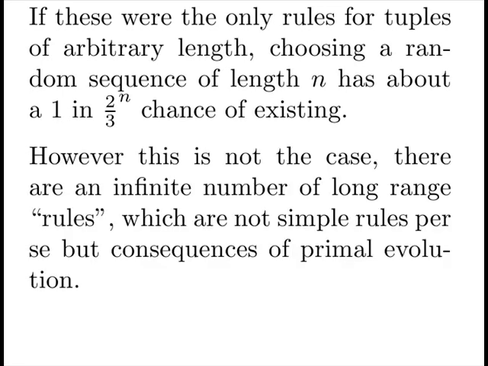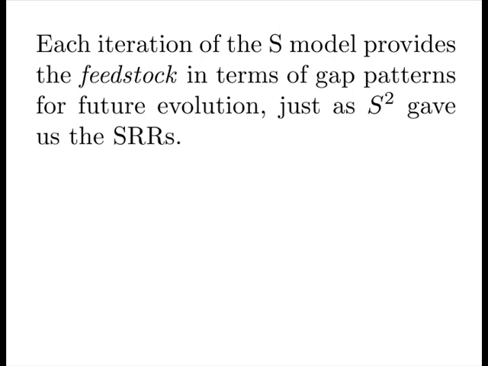If these were the only rules for tuples of arbitrary length, choosing a random sequence of length n has about a 1 2/3 chance of existing. However, this is not the case. There are an infinite number of long-range rules, which are not simple rules per se, but consequences of primal evolution. Each iteration of the S model provides the feedstock in terms of the gap patterns for future evolution, just as S2 gave us the SRRs.